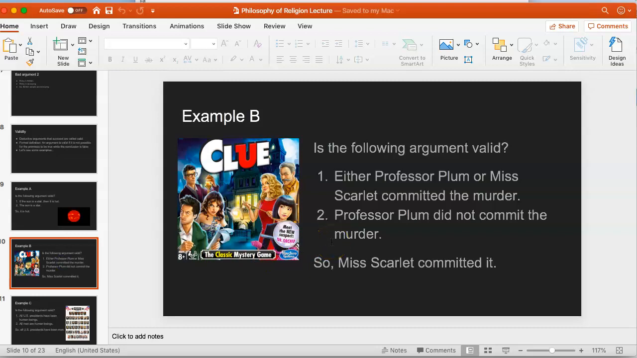Second argument, argument B, is also fairly straightforward. Either Professor Plum or Miss Scarlett committed the murder. Professor Plum did not commit the murder, so Miss Scarlett committed it. If you said this one was valid, you were correct. Again, seems fairly straightforward. The first premise gives us two options. The second premise rules out the first of the two options, and so it follows that Miss Scarlett committed it. The second option is correct. So that's clearly valid.